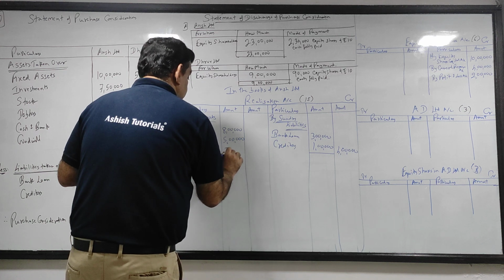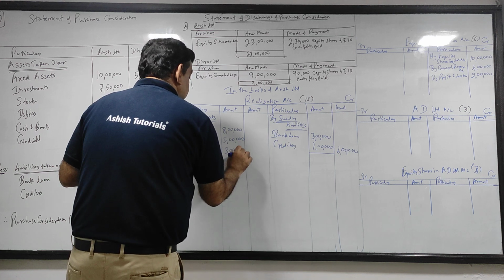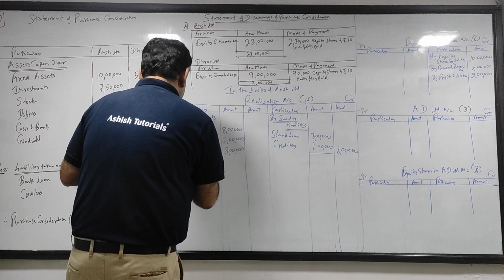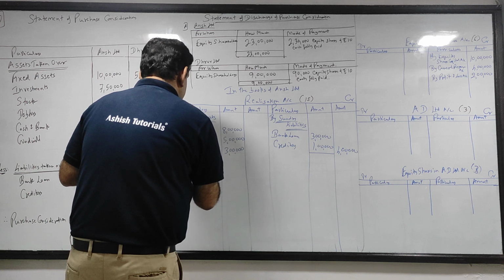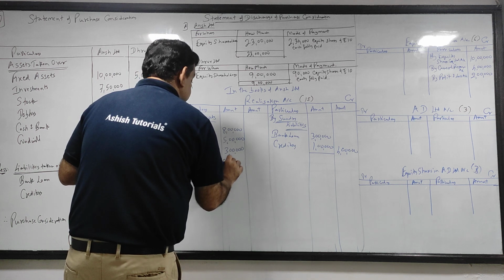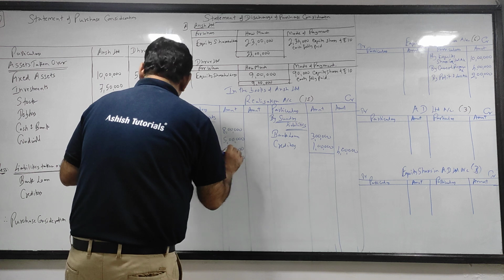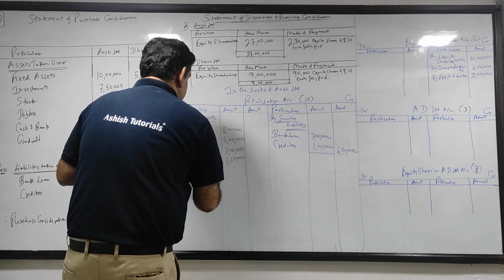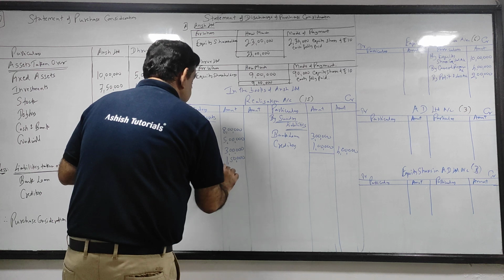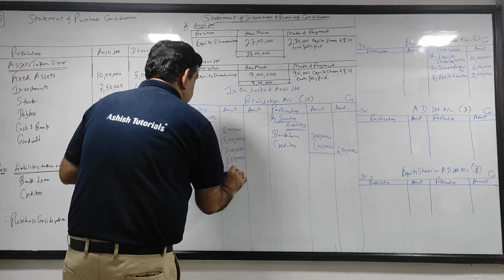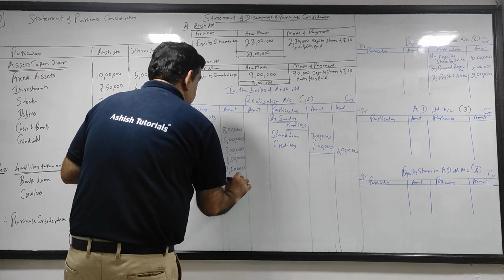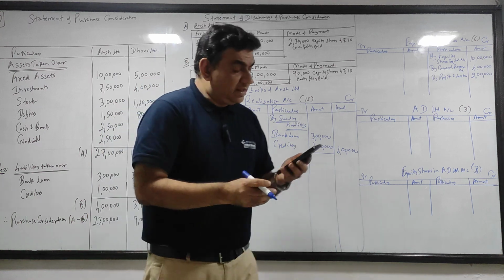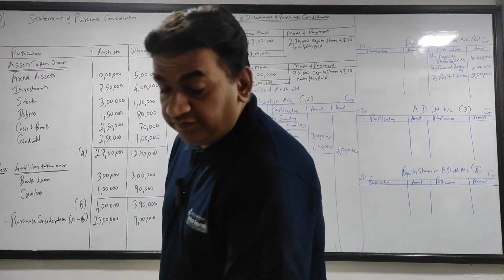Stock 3 lakhs. Debtors 150 and cash and bank 250. Cash and bank 250.